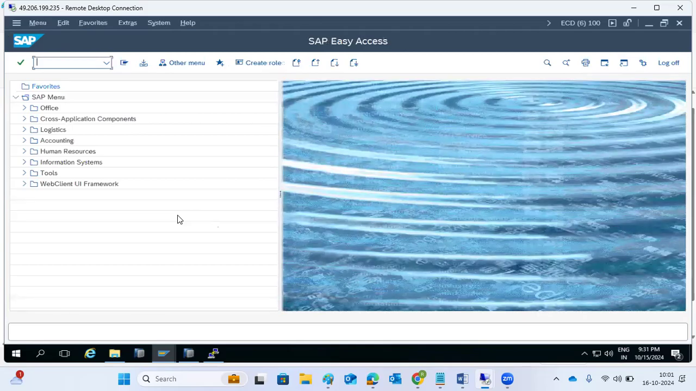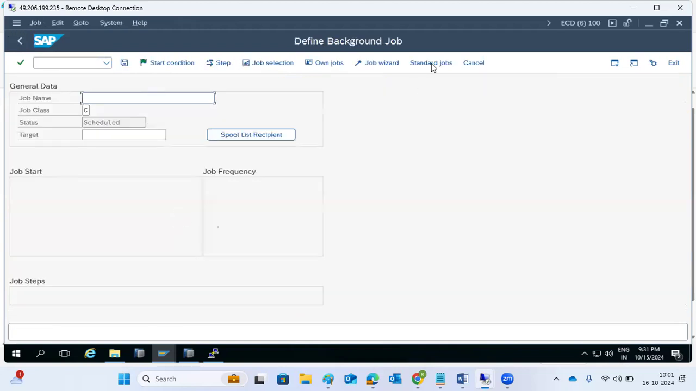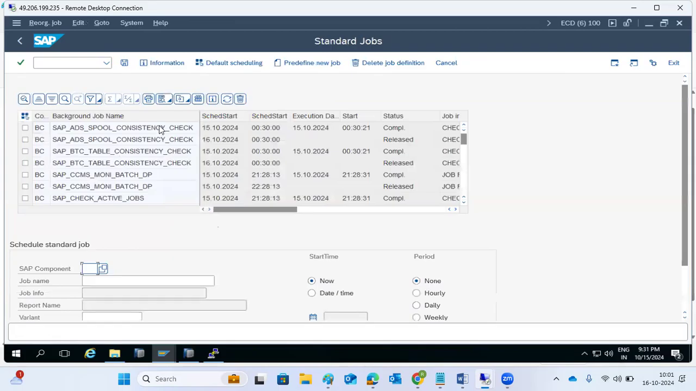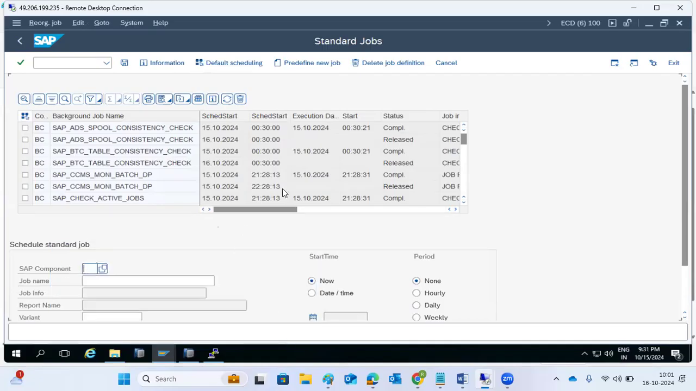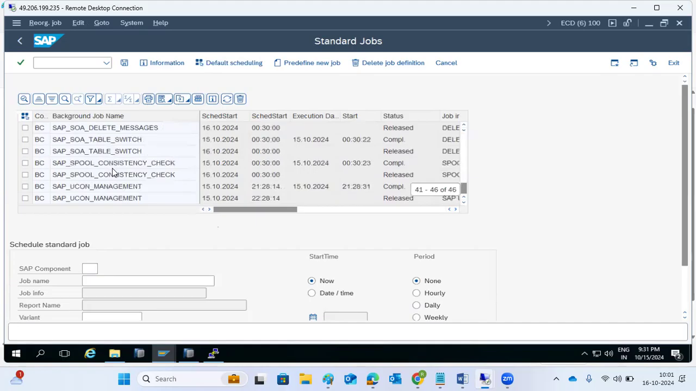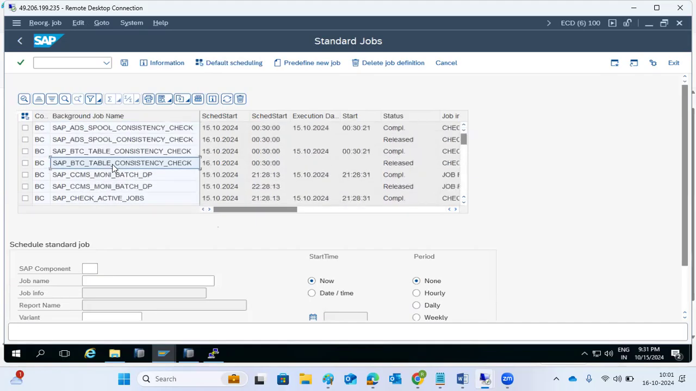Okay. And how can we schedule the SAP standard job? Suppose I want to schedule it. Go to SM36, where there are standard jobs. You don't need to schedule it manually; we just go to the standard jobs and click on the default scheduling. Automatically, this will be executed. All will be scheduled. In the given list, we just select any one job and schedule it as a default.